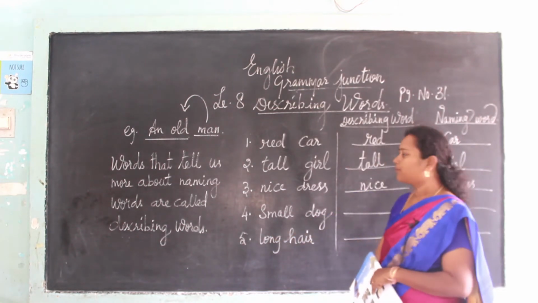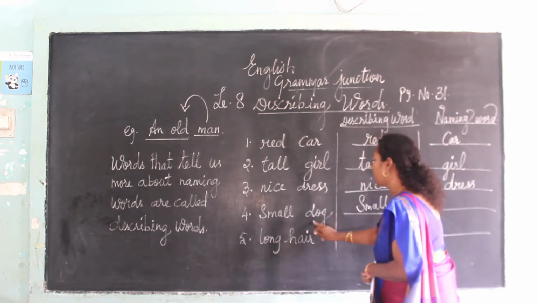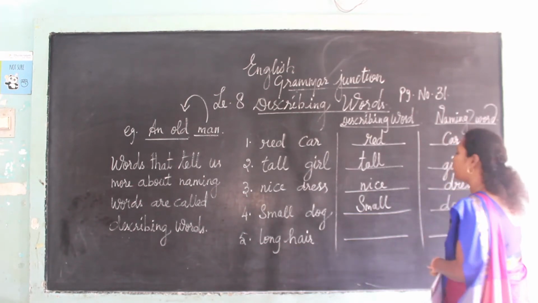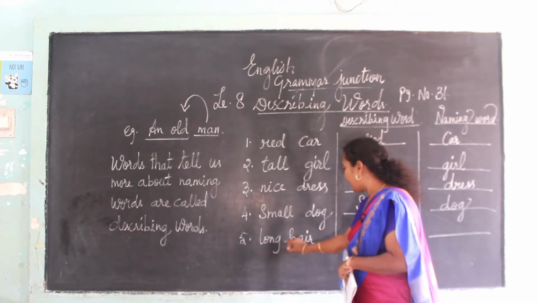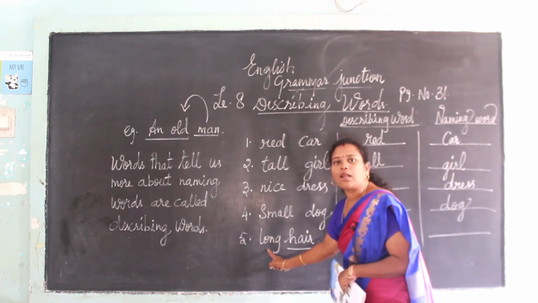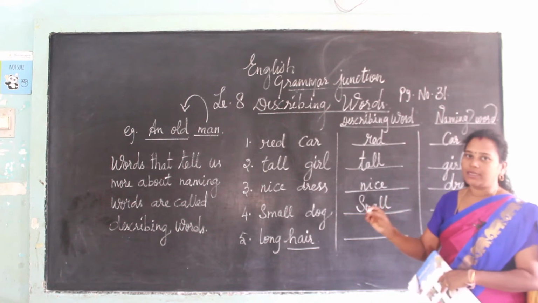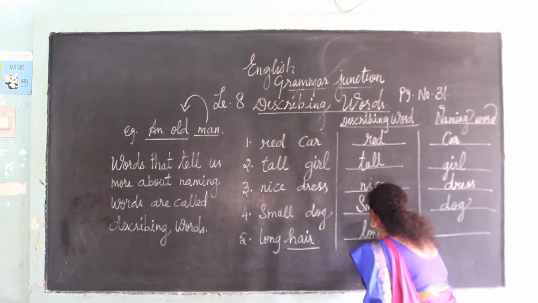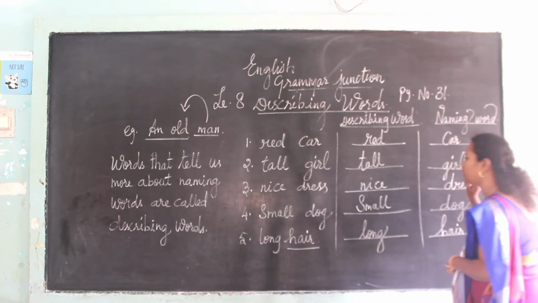It is small. So small is here a describing word. Okay. And dog is the naming word. Write down D-O-G, dog. Now see the fifth one. How the hair is? I know that hair is a naming word. So how the hair is? Long. It is very long hair, short hair. This is a describing word. So long is a describing word and hair is a naming word.